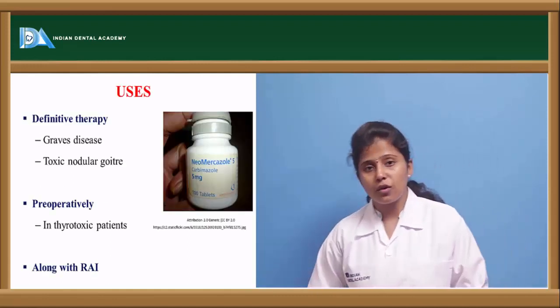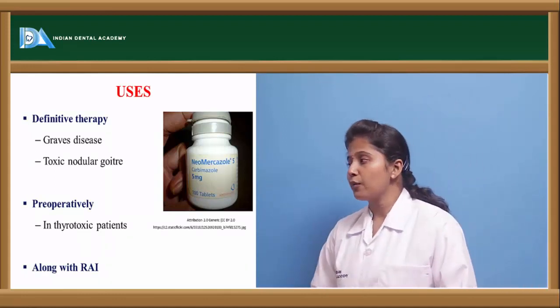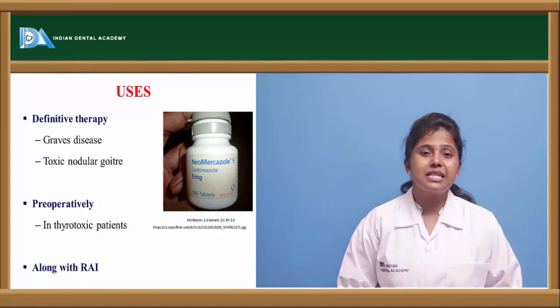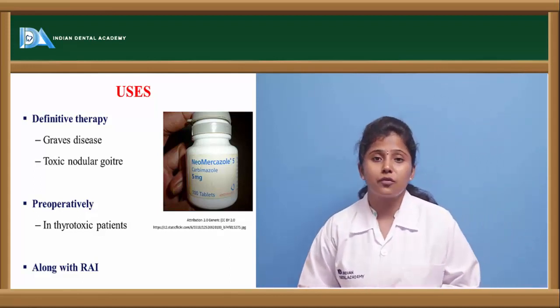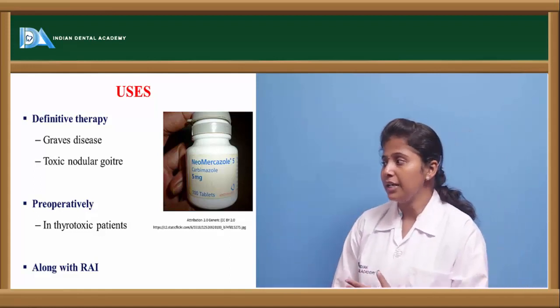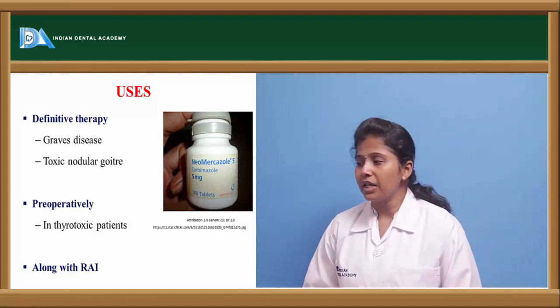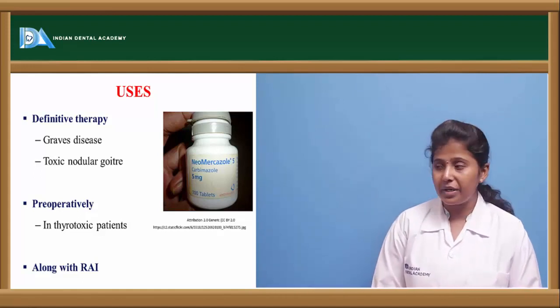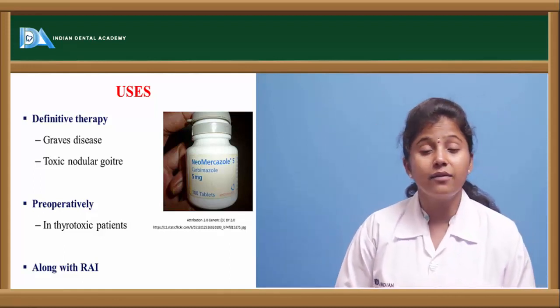Let us see the uses of these thioamides. These thioamides are used in Graves' disease, and in toxic nodular goiter. Preoperatively, they are used in thyrotoxic patients, and they are used along with RAI, that is radioactive iodine.